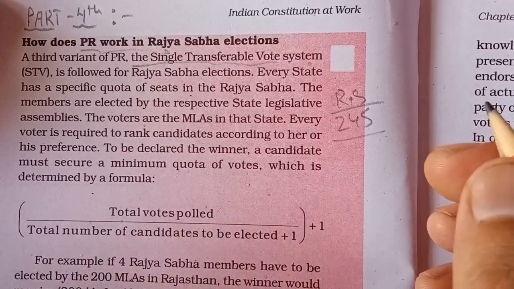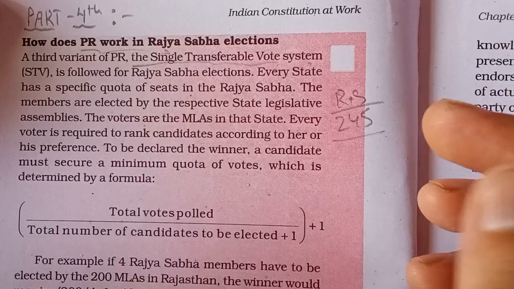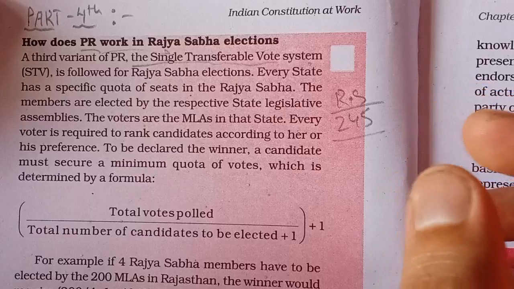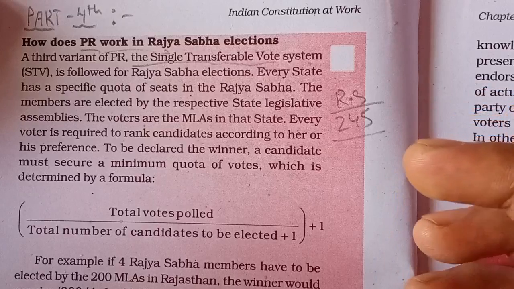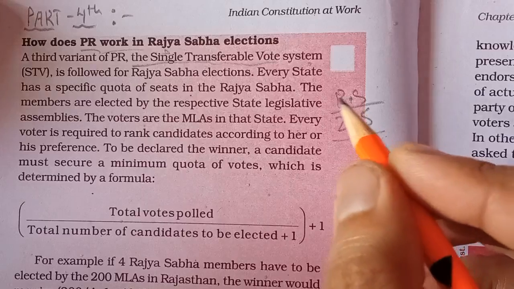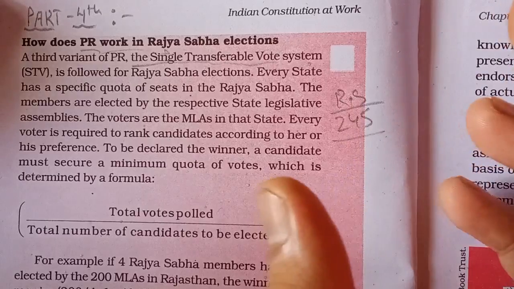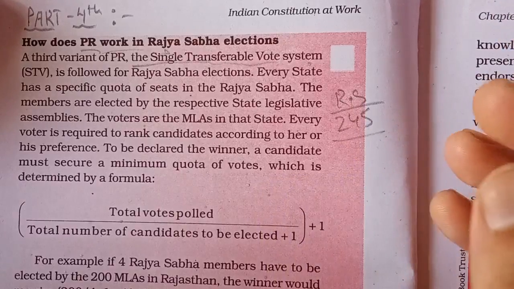This is possible because we give a quota of seats to a particular state according to the population. Like UP having the maximum population, it is having 31 seats in the Rajya Sabha. So जितनी पॉपुलेशन जिस स्टेट की होगी उतनी ही सीट्स उसको राज्यसभा में मिलेंगी.